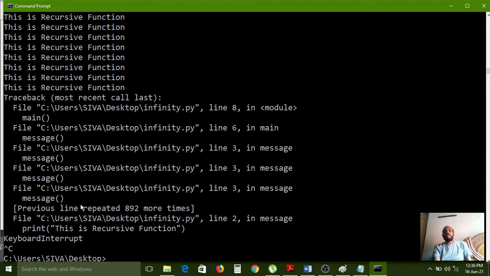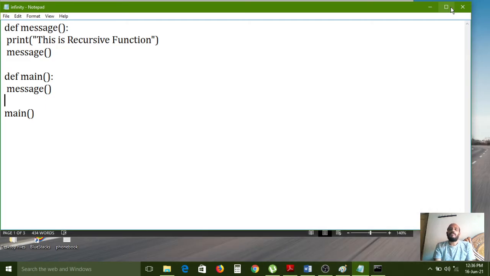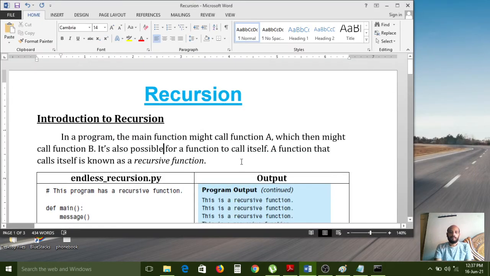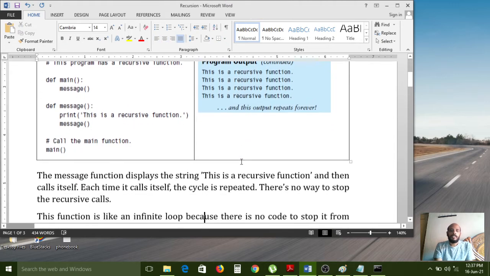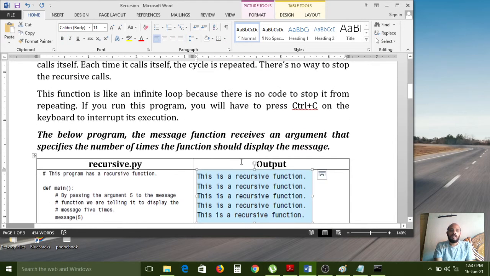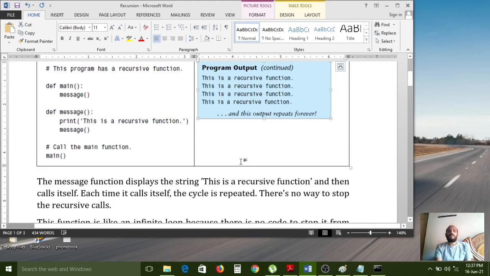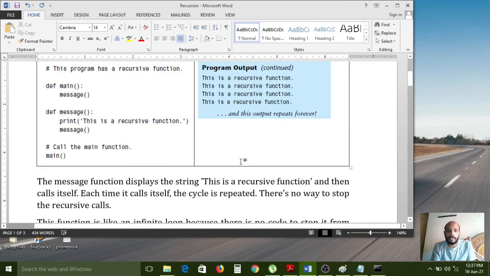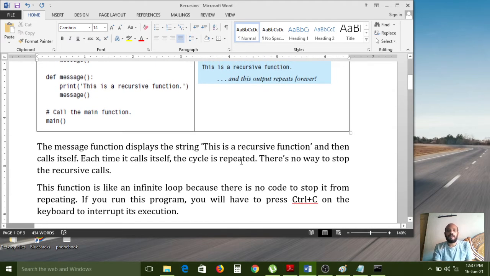If you call a function by itself a number of times, it is called a recursive function. A function calling itself is called a recursive function. Here I gave the same example. Carefully observe. Now, how to stop that iteration? The message function displays the string "This is recursive function" and then calls itself. So each time it calls itself, the cycle is repeated. Yes, I told you the same just now.